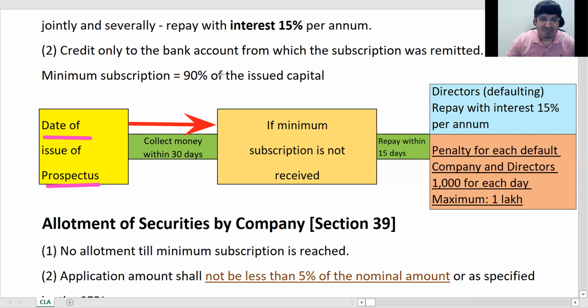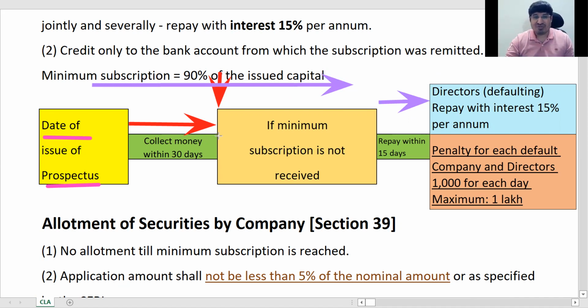So from the time when the 30 days are completed, you have another 15 days here. In 15 days, what do the directors have to do? They have to refund the money they have collected, because 90%, the minimum subscription, has not been reached. Till here they have not been able to collect 90%. So they have 15 days' time to refund everything.